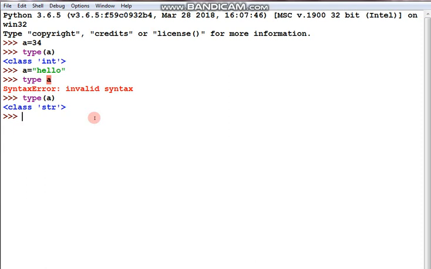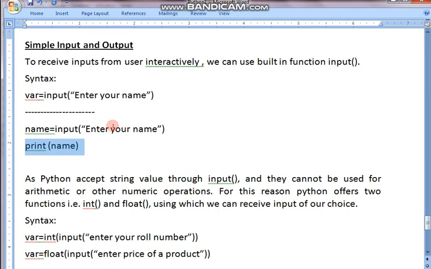I'm doing here name equal to input enter your name. Fine. So it is waiting there. See, in the editor it is waiting. So now I am writing my name, pressing enter. So thereafter, if I am printing name, it is printing Rasmi. So it means this is also one way of assigning values to a variable or to a label through the dynamic concept. That is what we learned above as the dynamic concept, or through the input function we can say.